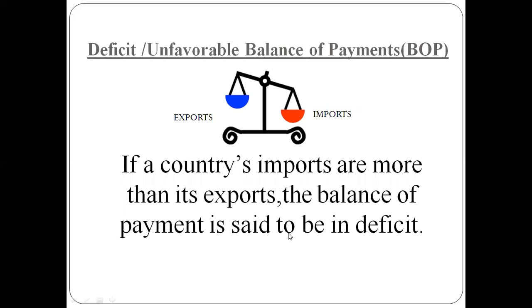Next is deficit, or unfavorable balance of payment. That's the opposite of the first one. Here you can see that exports are less and imports are more. This side is heavier, and the imports are more. So if a country's imports are more than its exports, the balance of payment is said to be in deficit.